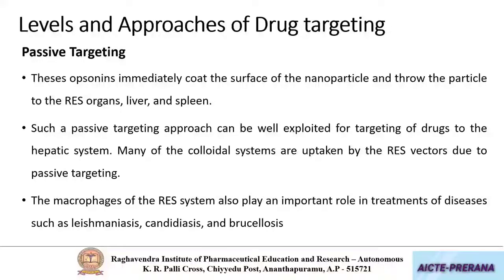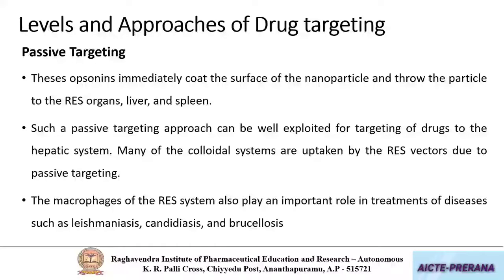And these include diseases like leishmaniasis, candidiasis, and brucellosis. In these cases, the hydrophobic nature of the drug particles will be used for targeting the reticuloendothelial system.